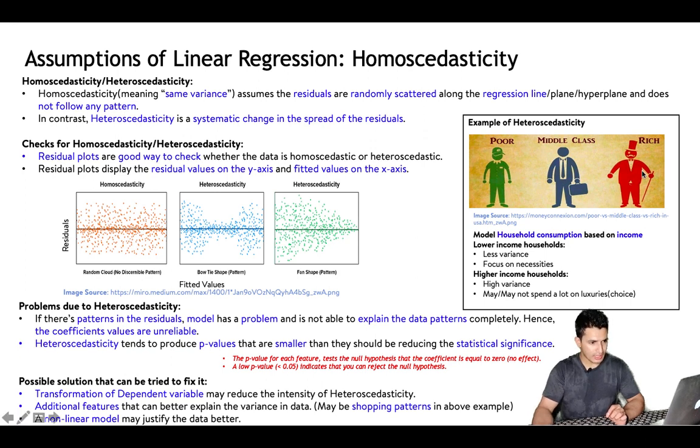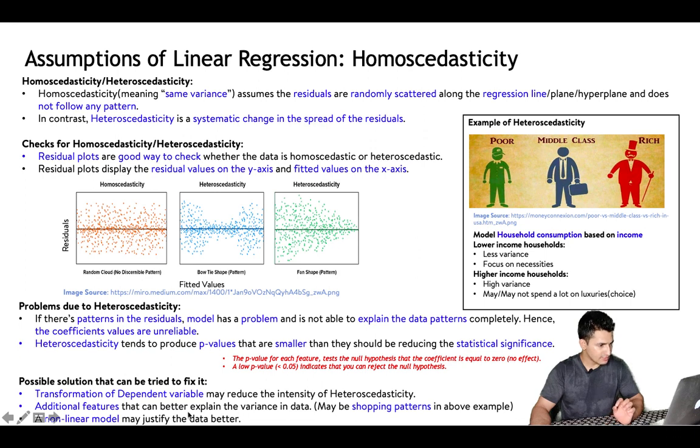While in high income households, there is a lot of variance. Why? Because definitely they will spend on the necessities, but whether they want to spend on luxuries or not is a choice. So it can happen that if we are trying to predict household consumption, there can be high variance in one section of the data. So what are the possible ways in which this can be fixed?